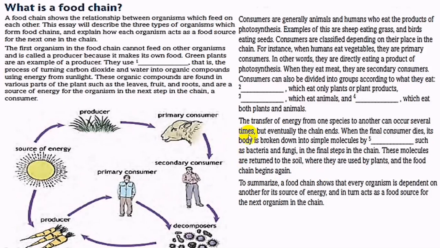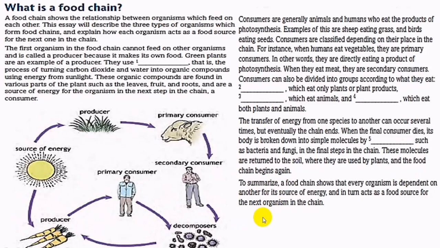These molecules will go back to the soil, and plants will use them as an energy source to grow. Therefore, the food chain begins again. And this is the summary.